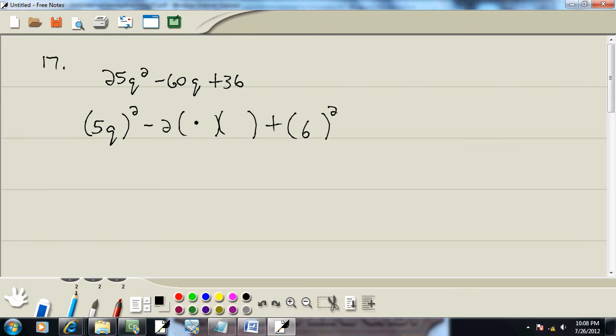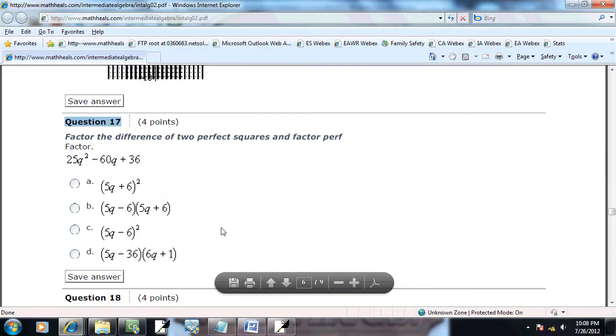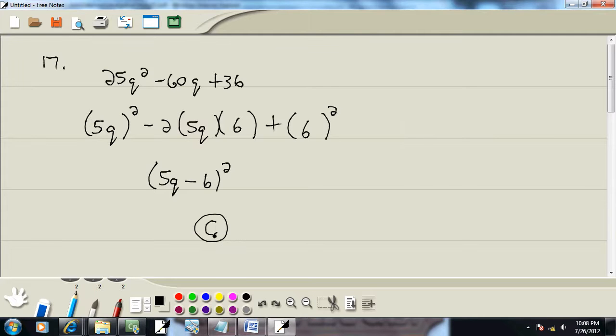Now, whatever's in the first set of parentheses here would go first here, and whatever's in the last set of parentheses would go last here, if this method would work. Well, 5 times 6 is 30, times negative 2 is negative 60, so it would work. If you can write it in that form, then you take what's inside your first set of parentheses, this sign here carries down, minus what's in our last set of parentheses, squared. So our answer is 5q minus 6 squared, which is C.